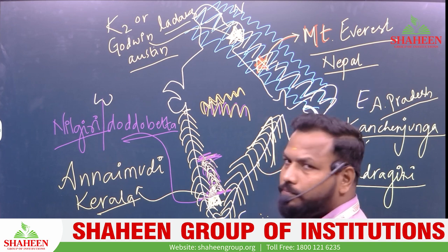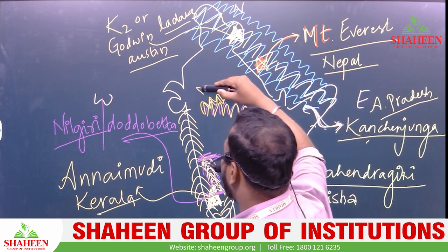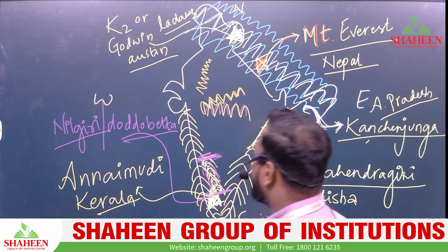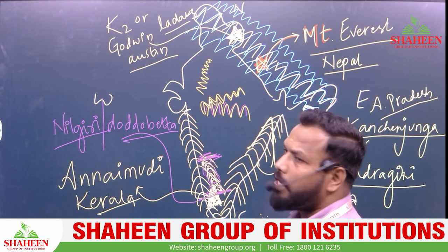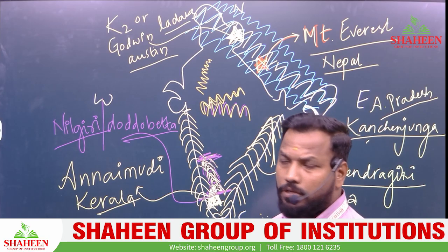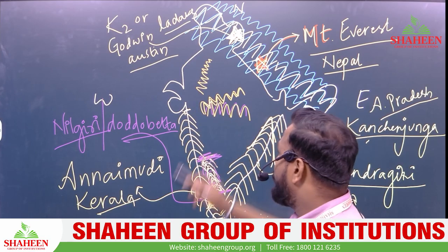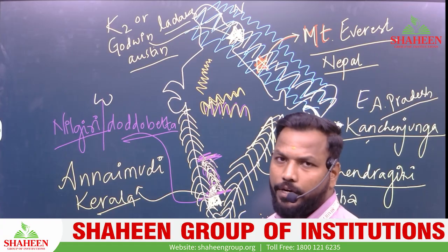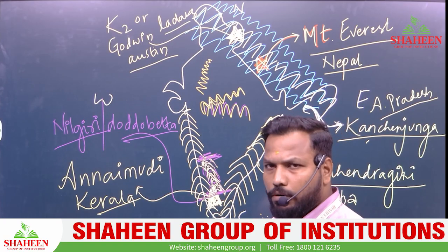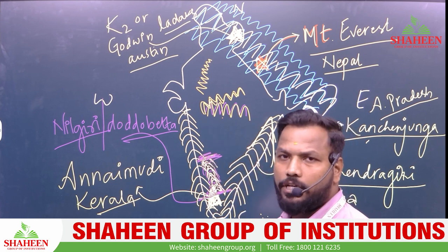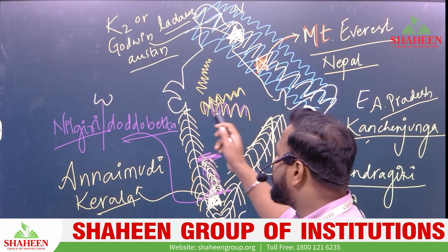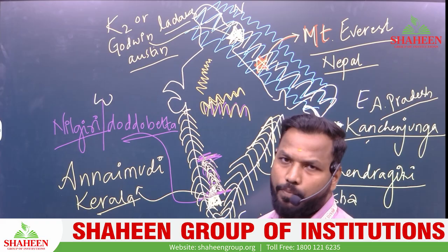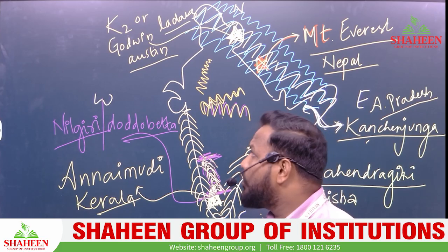Vindhyas and Satpuras. We also have one more mountain range in the northern part of India, from Rajasthan till Delhi. This is called the Aravalis. So these are the Aravali, Vindhyas and Satpuras. Vindhyas and Satpuras are in the middle of India. A major portion of these ranges lies in Madhya Pradesh, and later they spread towards Rajasthan, Gujarat, and also some parts of Bihar and UP.